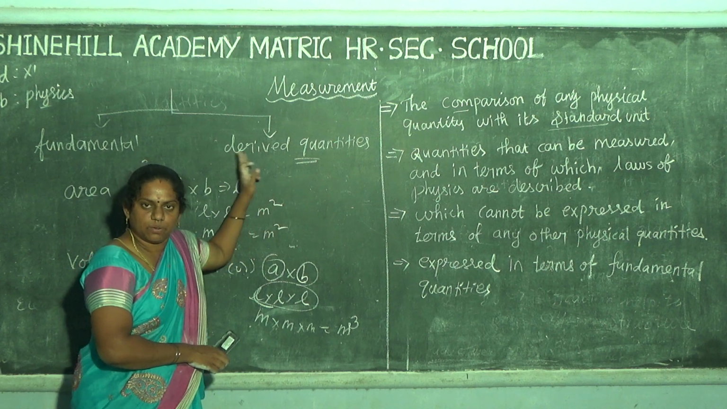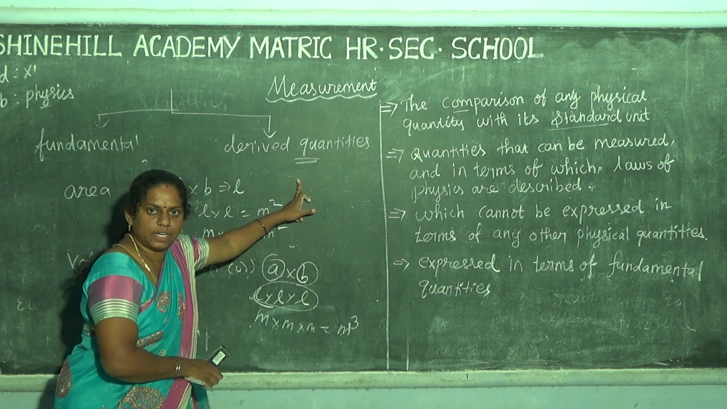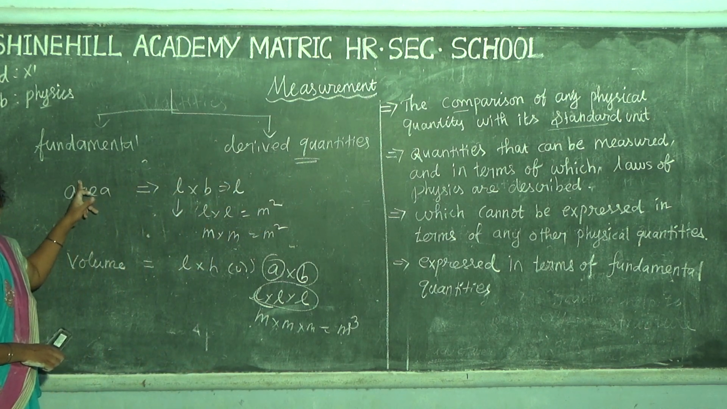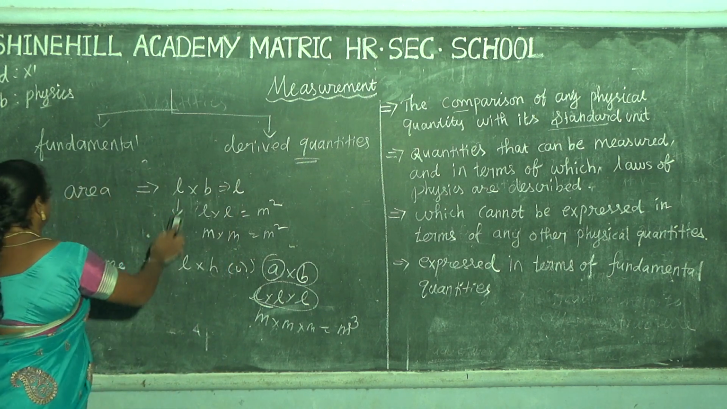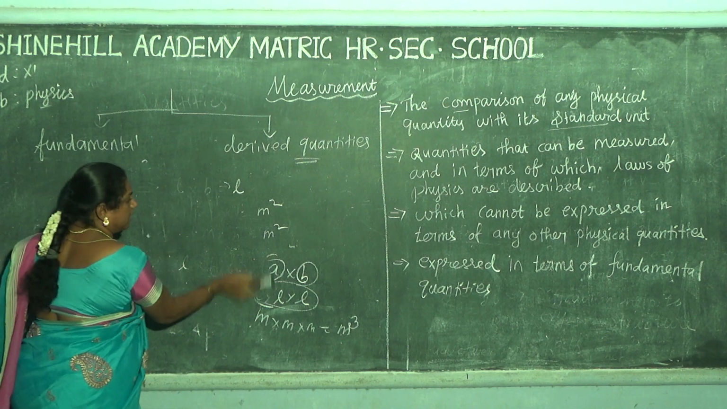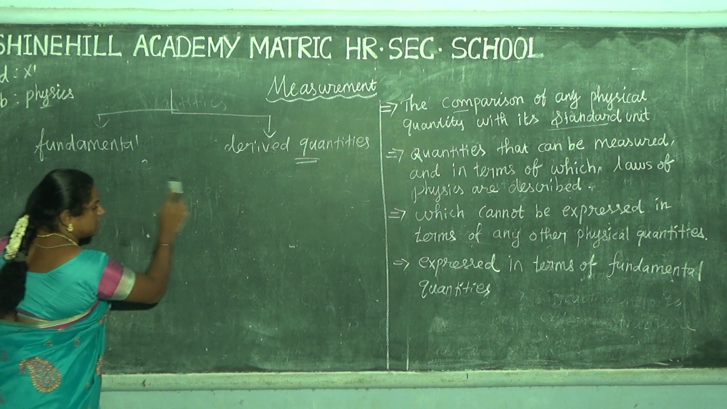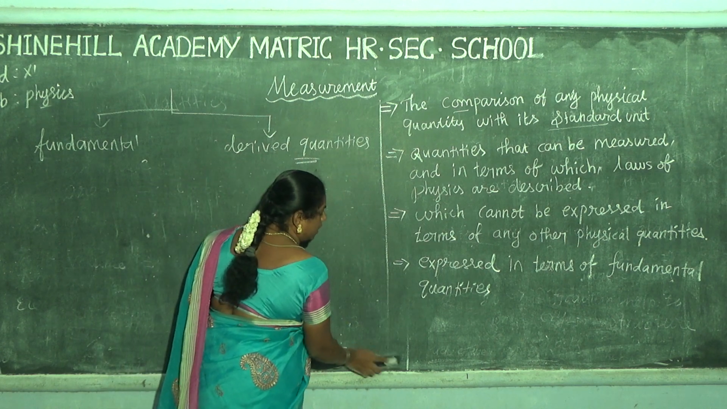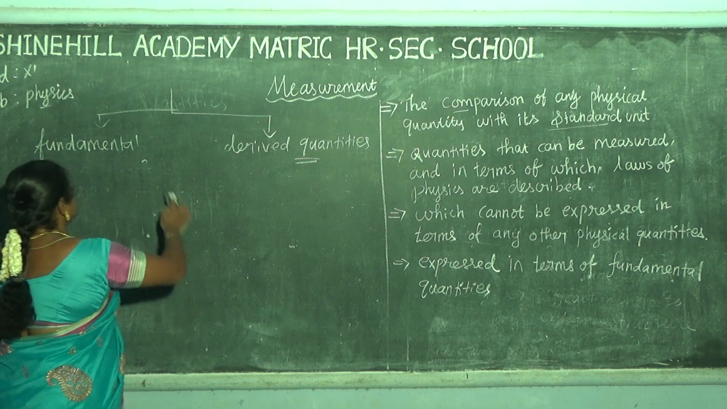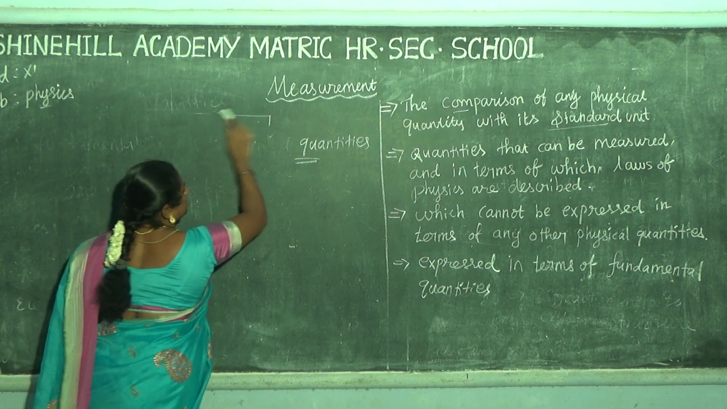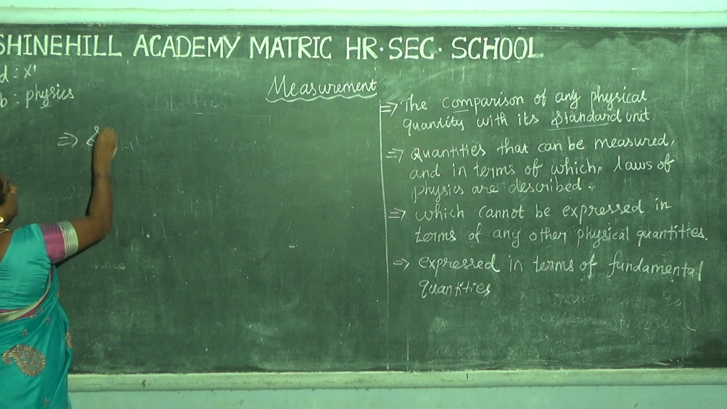So physical quantities are divided into two types: the first is fundamental, the second is derived. There are only 7 fundamental quantities, but derived quantities are many more. A quantity that is expressed in terms of fundamental quantities is a derived quantity. Next, the topic is the unit, that is, the standard unit.